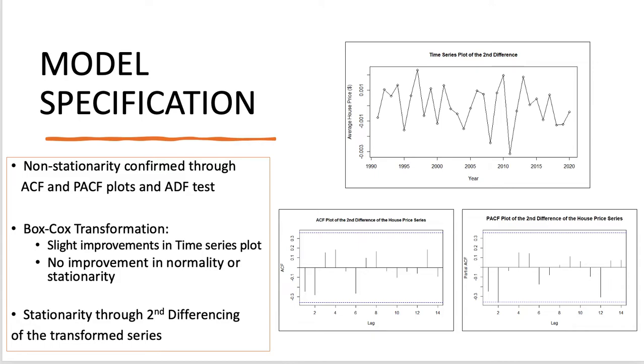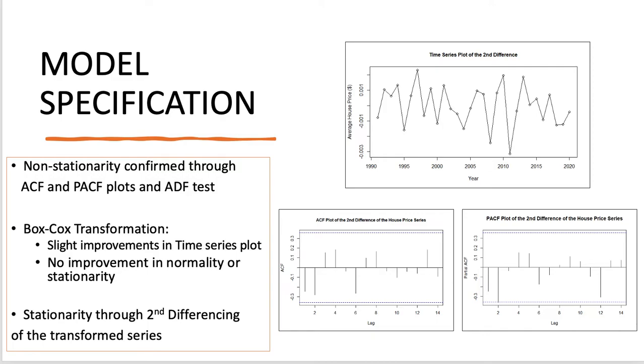Box-Cox transformation was applied to the original dataset. There was no improvement in stationarity or normality, but a slight improvement in the time series plot. So for this reason, we continue using the transformed series to do the differencing.